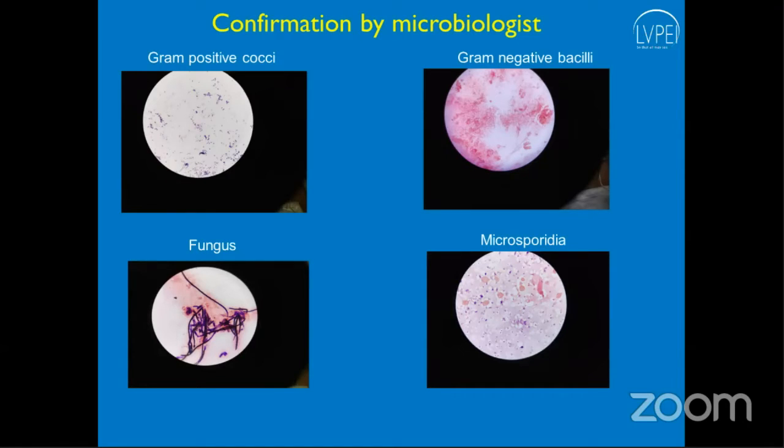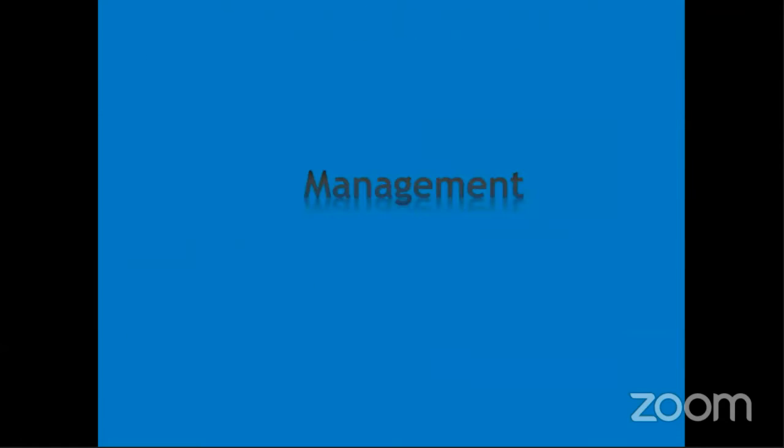Again, these 4 photos are from our secondary centers, where we can see nicely gram-positive cocci, gram-negative cocci, fungus, and microsporia even through the microscope. So the microbiologist can help you confirm it.